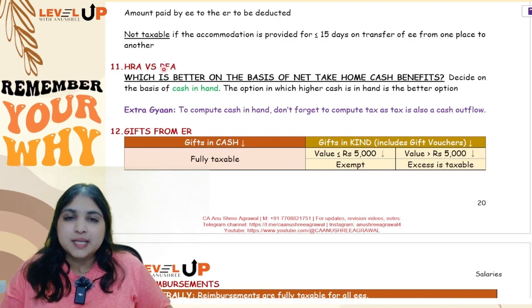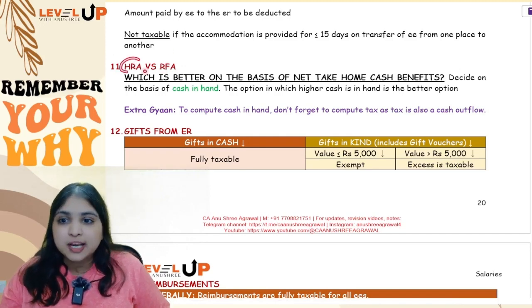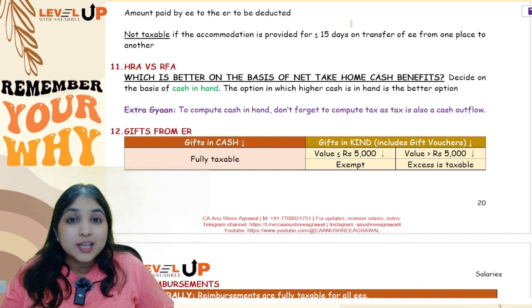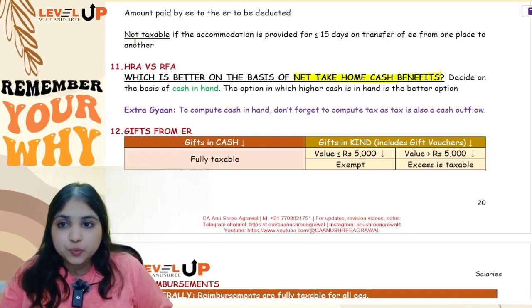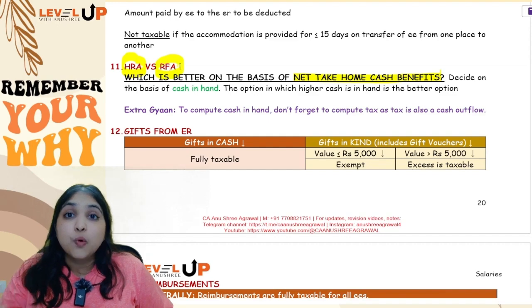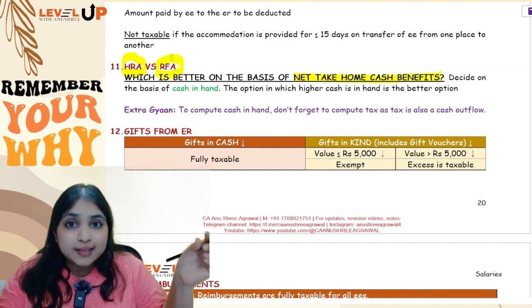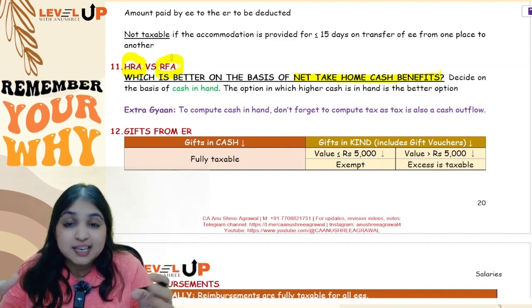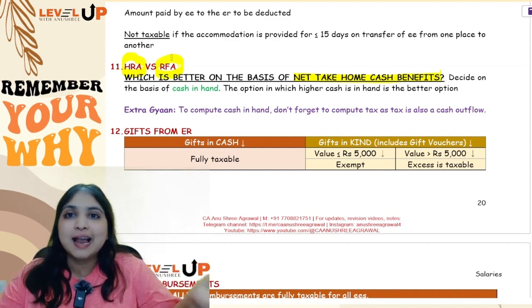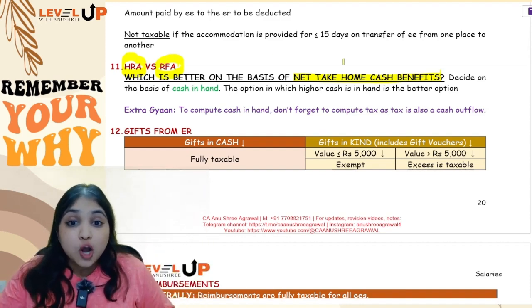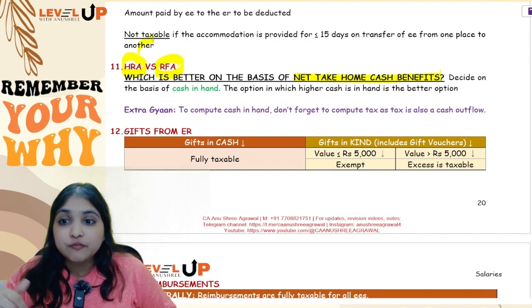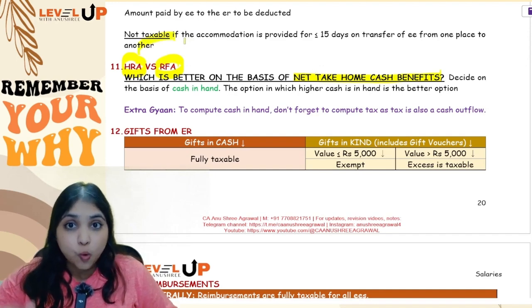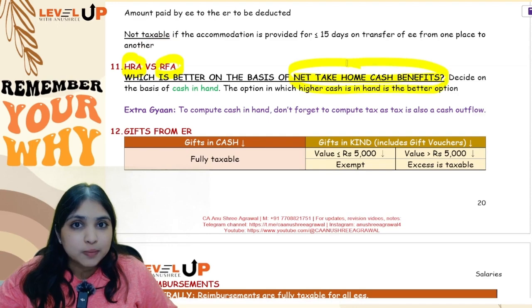Now see, sometimes the examiner asks you to find out which is better, HRA or RFA, on the basis of net take home cash benefits. So when this is a question, you will check if the assessee is getting HRA, what is the net cash in hand. If the assessee is getting RFA, what is the net cash in hand. On that basis, wherever the assessee is left with more cash in hand, that will be more beneficial. See, your answer will not be on the basis of where the taxable amount is less. No, the criteria is net take home cash benefits.